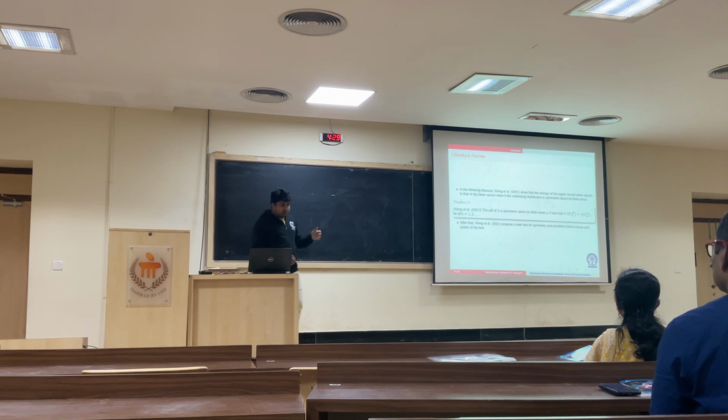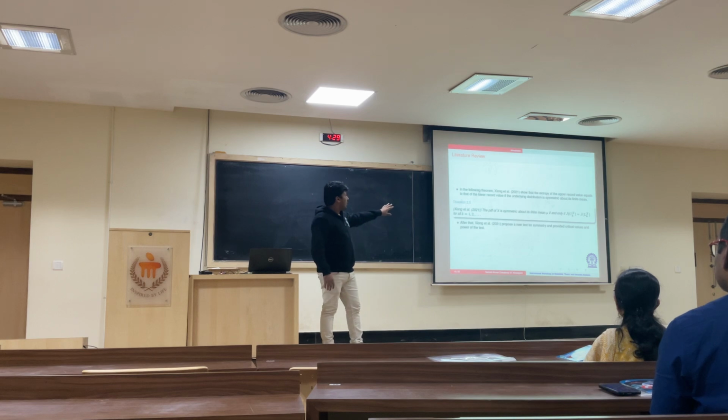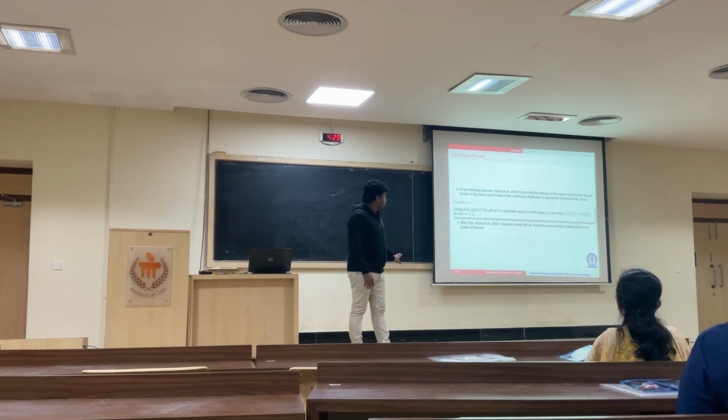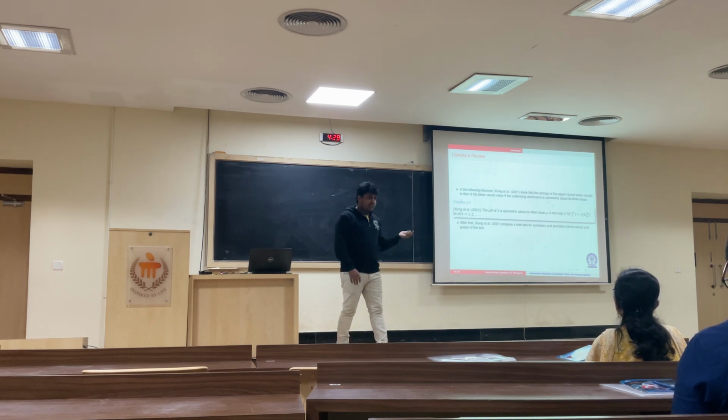Then in the following year, Gupta in 2021 proved that X has a symmetric distribution with mean mu if and only if the extropy of the kth upper record value is equal to the extropy of the lower k record value. And in the same paper, based on this theorem, they gave a test of symmetry.